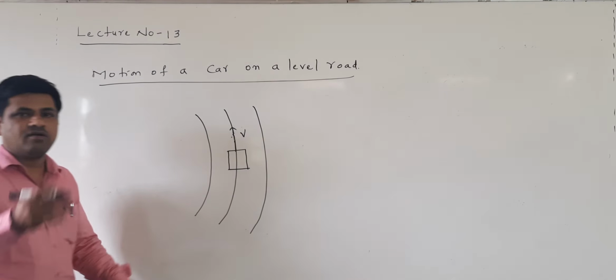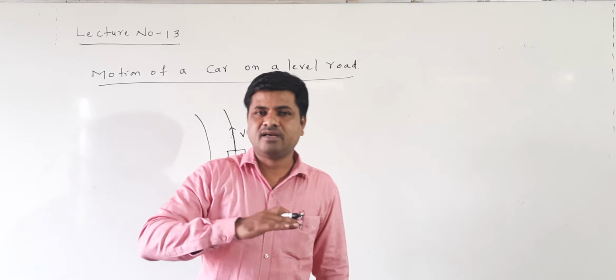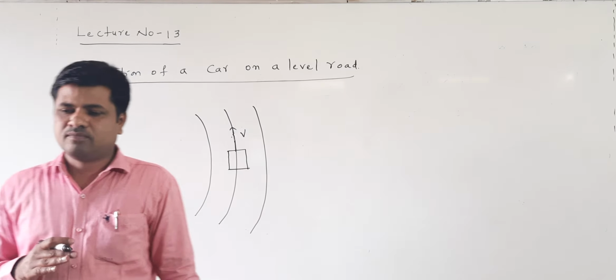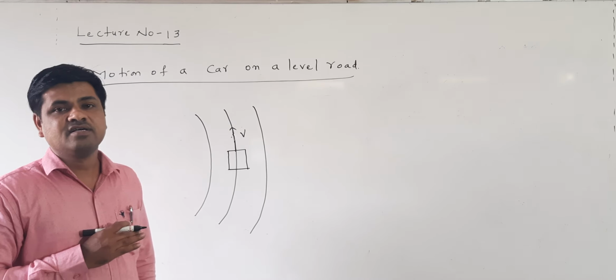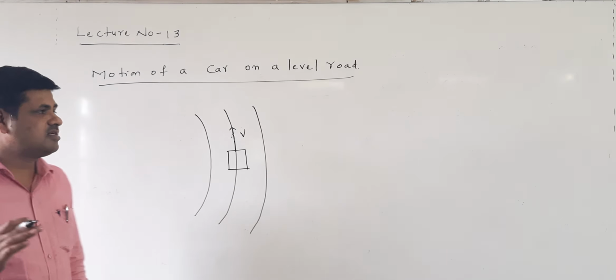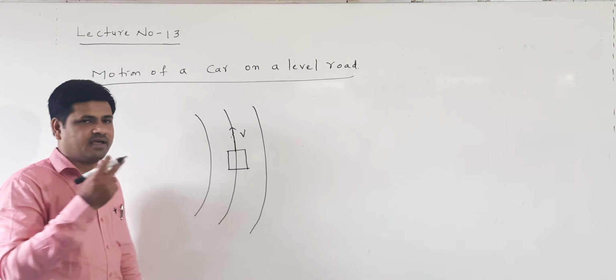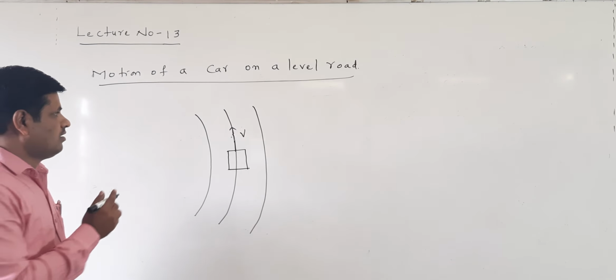The car is moving with velocity v on the circular path. The circular path is level. It is called a level road. The path is circular, but level, and that's the reason it is called a circular level road. On this road, the car is moving with velocity v.